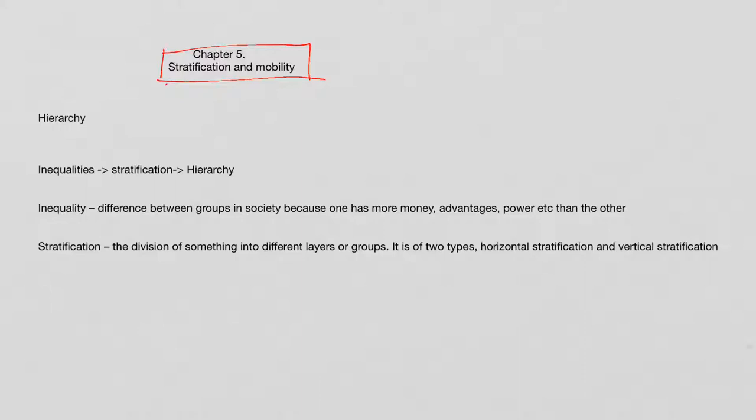But stratification, I told you, is the character of modern society in which inequalities do exist but are not considered part of the natural or divine order. This is only partially true. Now we'll see the relationship between inequality, stratification and hierarchy. Then you will have a clear picture of what the term hierarchy means.